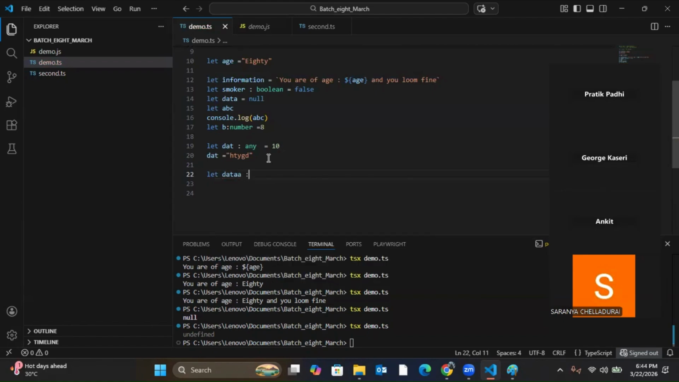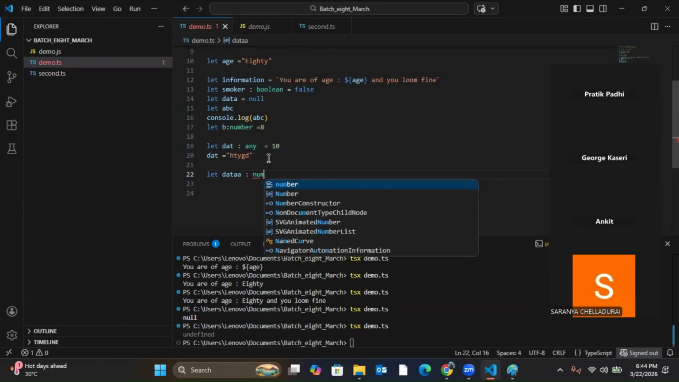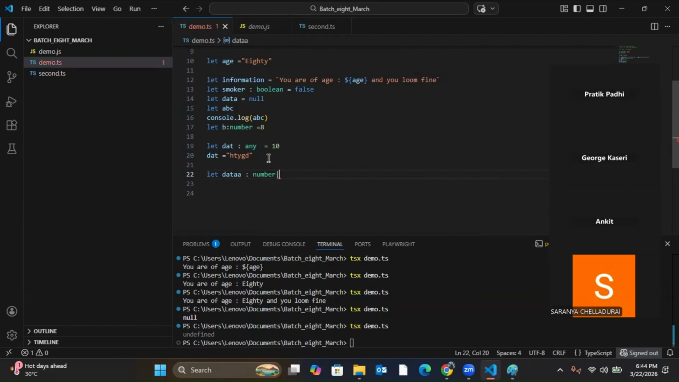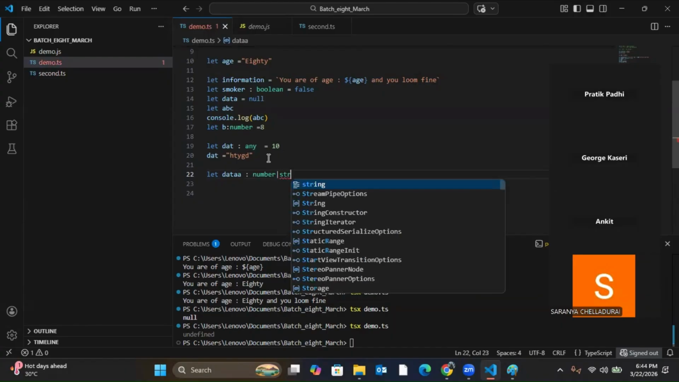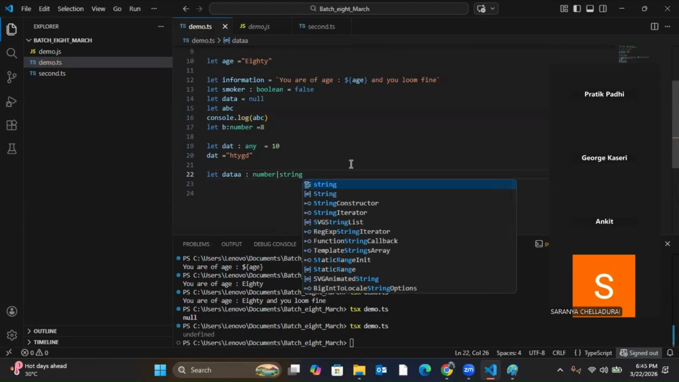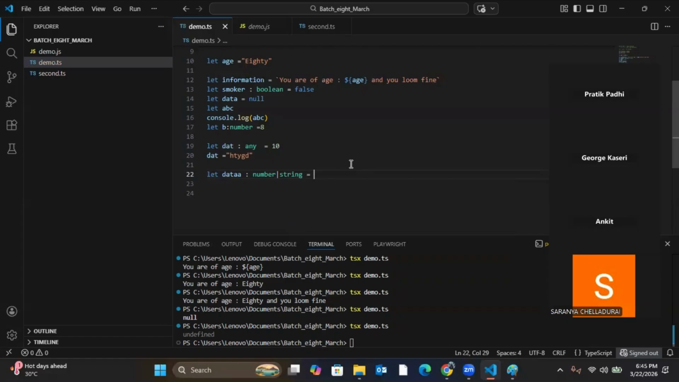So for union, how do you use it? Let's say I want that my variable will only accept number and string. It will not accept a boolean, it will not accept any other thing. So in that scenario, we have to do it like this. Here you can assign a type. Now I have told that this is union actually.